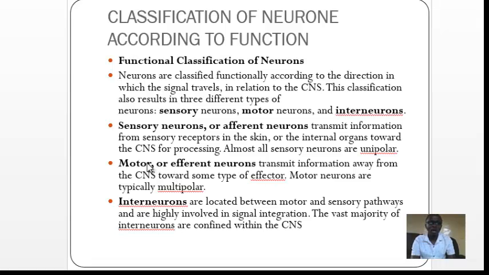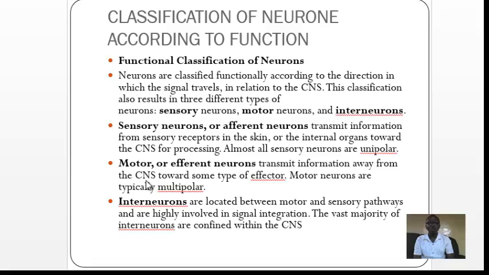The second type of neuron according to function is the motor neuron or efferent neuron. Efferent means away. This neuron operates opposite to the sensory neuron. Therefore, the efferent neuron conducts electrical signals or nervous impulses away from the central nervous system, away from the cell body towards the effector.